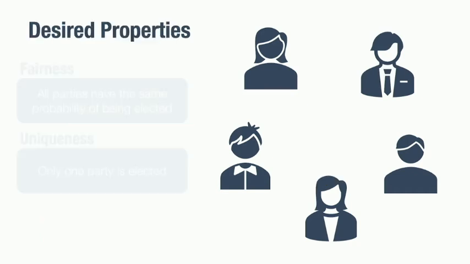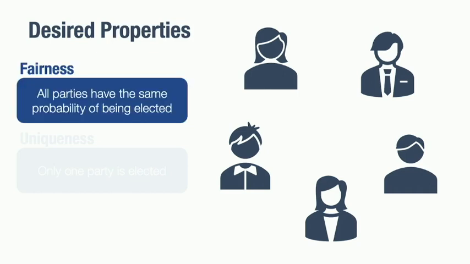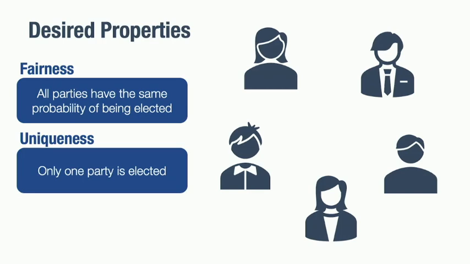Now, let's see what properties we might want from a leader election protocol for it to be securely used in our applications. The first property is fairness. At a high level, this means that all the parties should have an equal chance of being elected as the leader. You can generalize this in proof of work and proof of stake, but for simplicity, we'll consider this assumption. The second property that we want is uniqueness. This means that only one party should be selected as the leader. Now, the next question is whether there exist leader election protocols which satisfy both these properties.